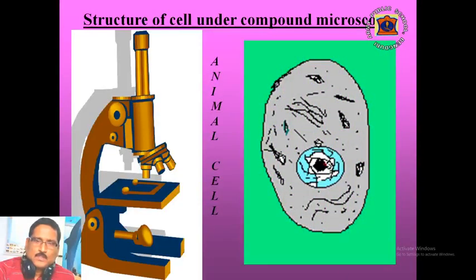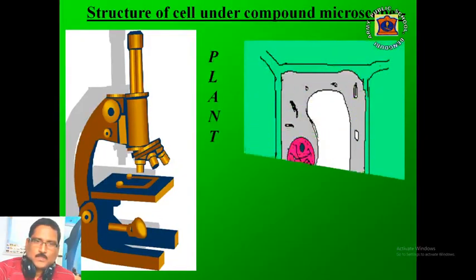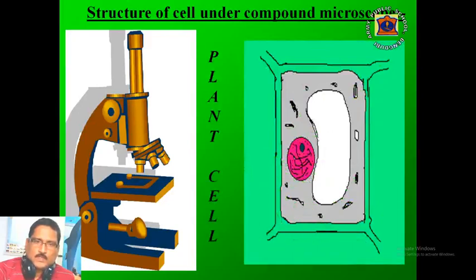When an animal cell is placed under a compound microscope, this sort of structure is seen. This is called submicroscopic structure because here we cannot identify the different cell organelles inside the cell. Similarly, when a plant cell is placed under a compound microscope, this sort of structure is seen. Here also we cannot differentiate the different cell organelles inside the cell. This structure is also called submicroscopic structure.